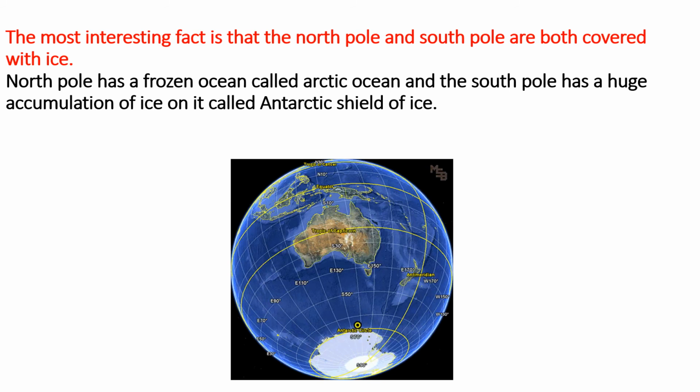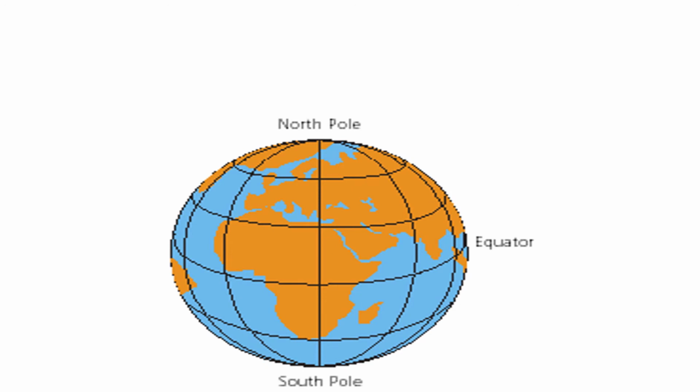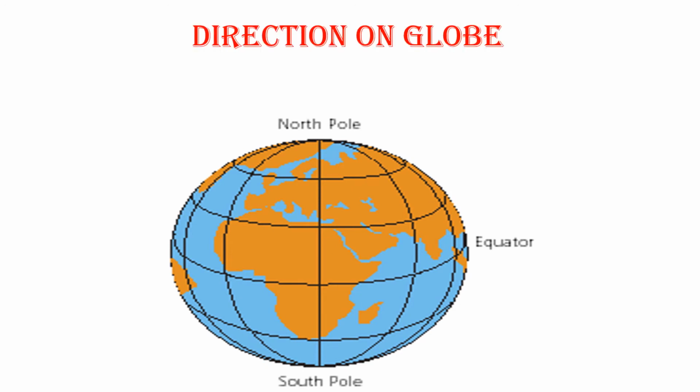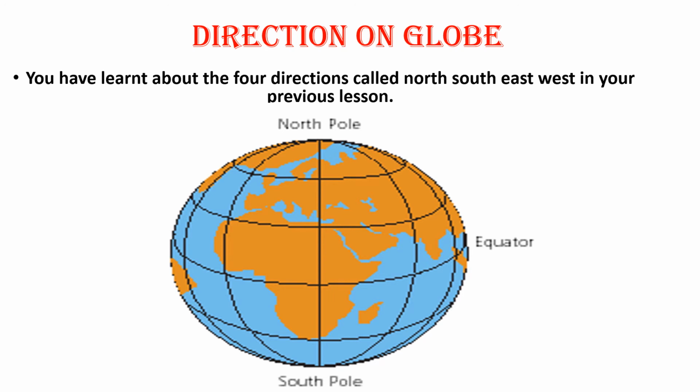Okay, now directions on globe. You have seen previously in the previous lesson how to see directions on a flat surface. Now here we are going to see the directions on the globe. Now earth is divided by equator, Nana. This is earth. This is divided by equator.